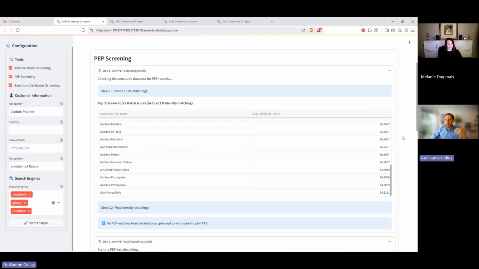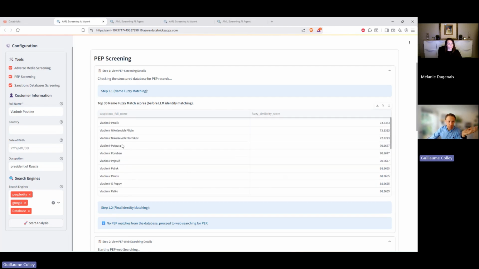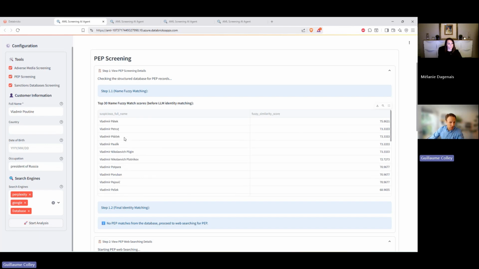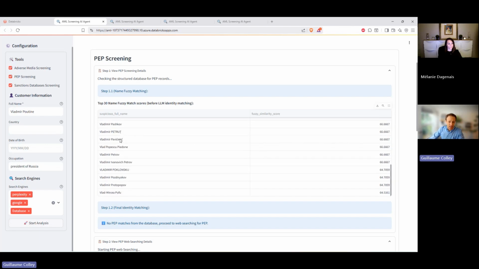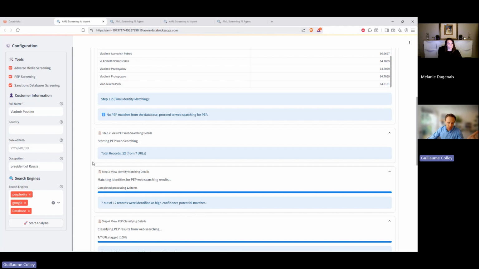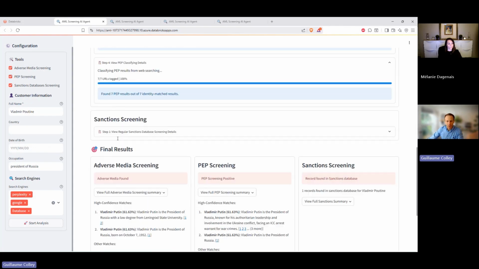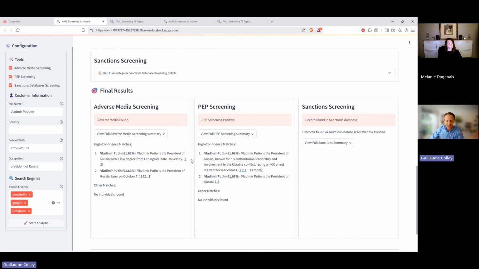What was really interesting as well was the PEP screening. So here you'd think that Vladimir Putin would show up in an open PEP database. It did not. There was no Vladimir Putin or any close names in the open PEP database that we use. So switching to the web search and kind of a live search for PEP allowed us to capture that, obviously.